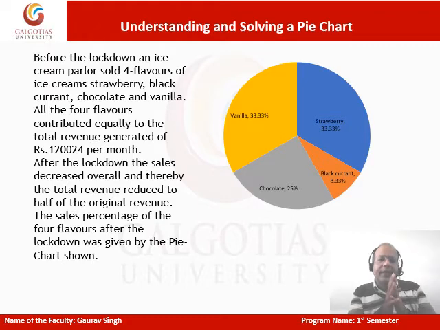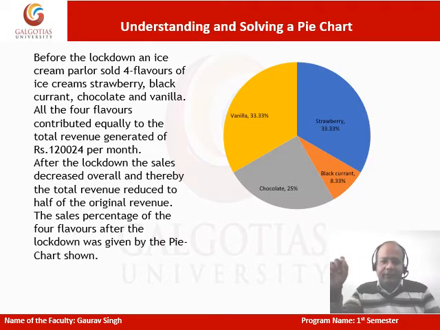This is what the question is saying over here. It talks about an ice cream parlor which is selling 4 flavors of ice cream: strawberry, blackcurrant, chocolate, and vanilla. All the flavors contributed to the total revenue, which happens to be 1,20,024 per month.